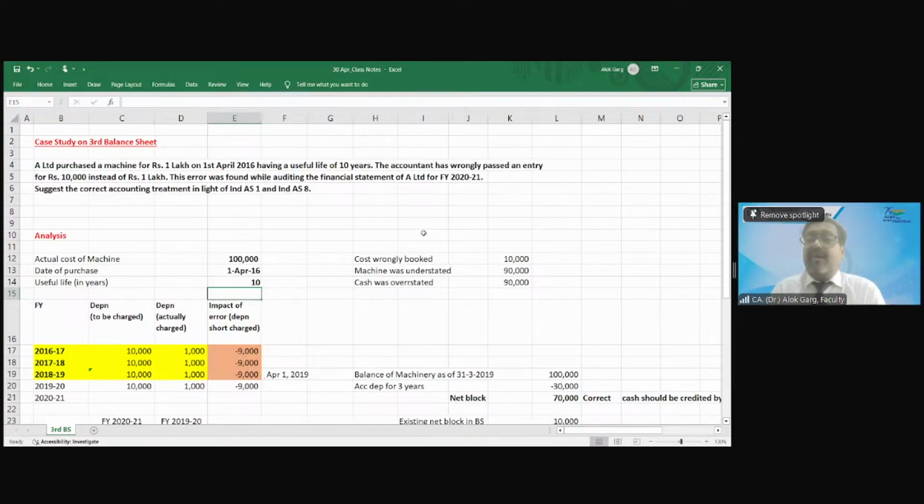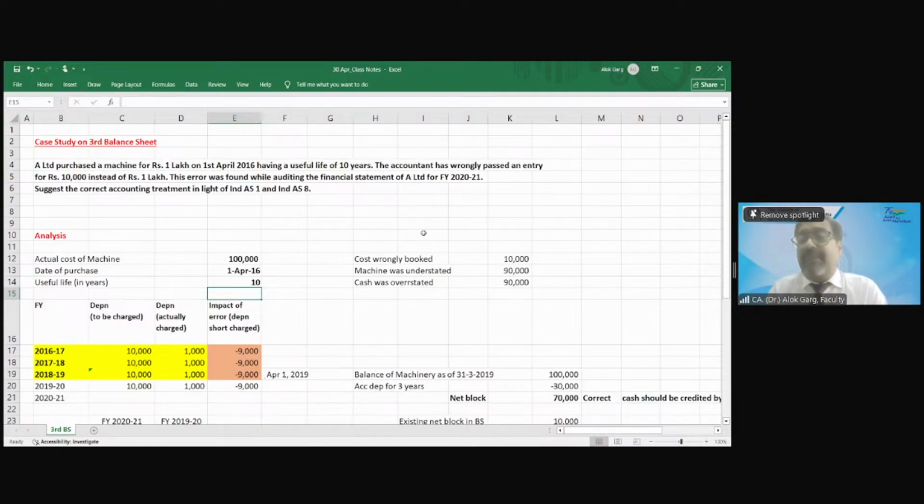So what happened with retained earning? Retained earning got increased for the last 4 years. Machine net block was also not showing the right picture, yes or no? Cash was also not showing the right picture, yes or no?